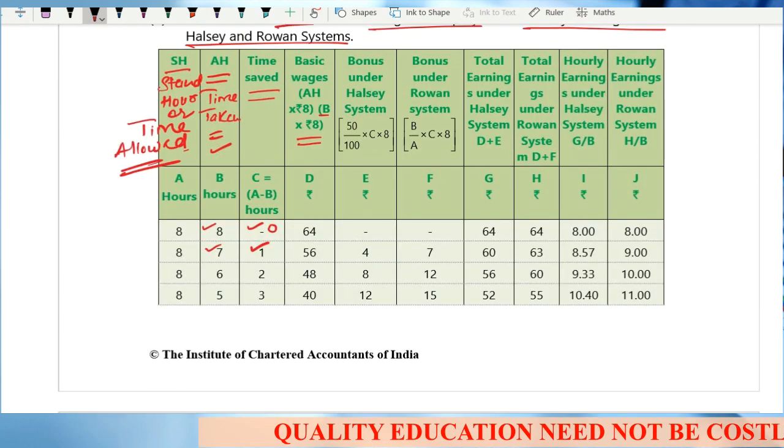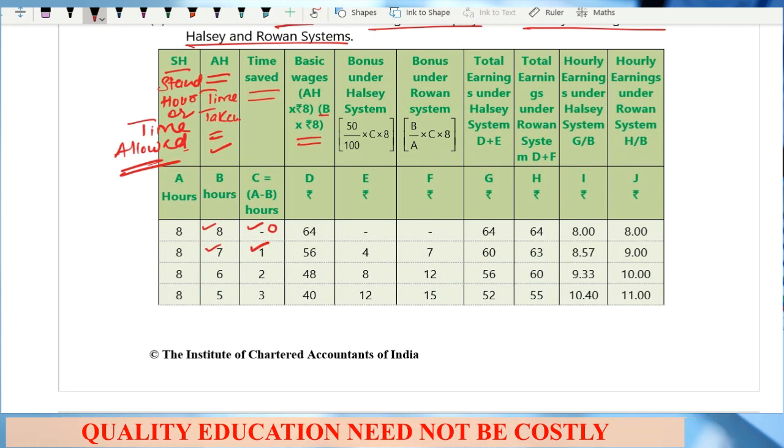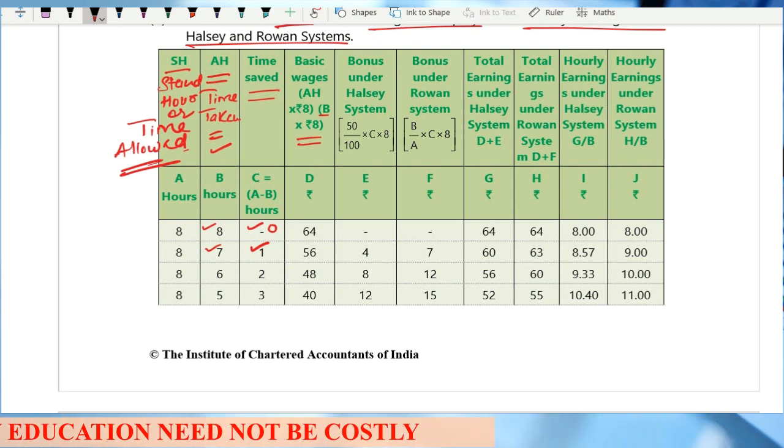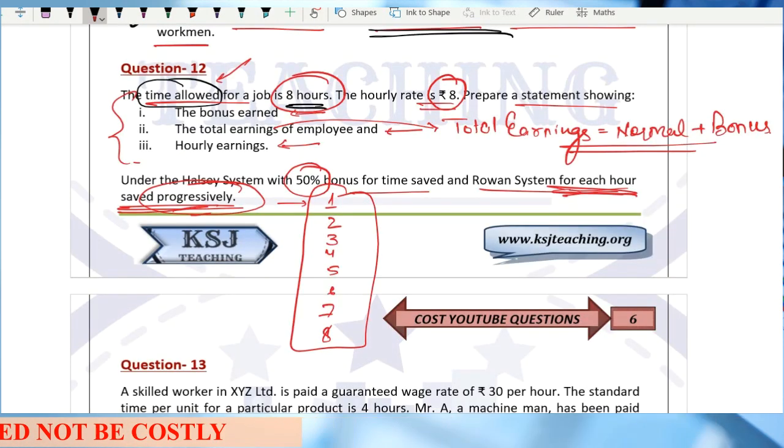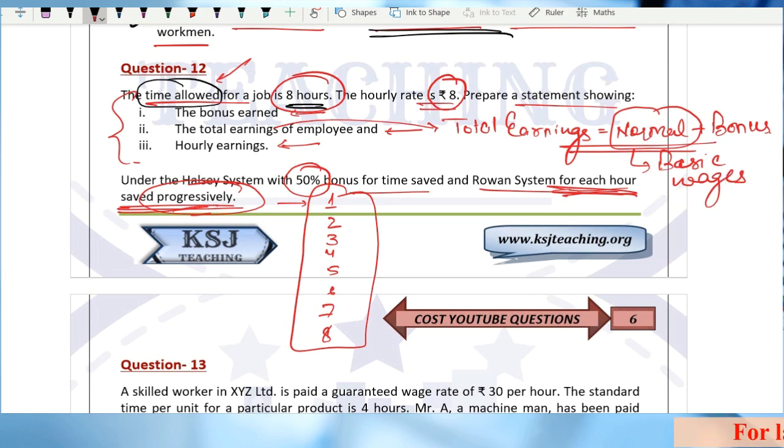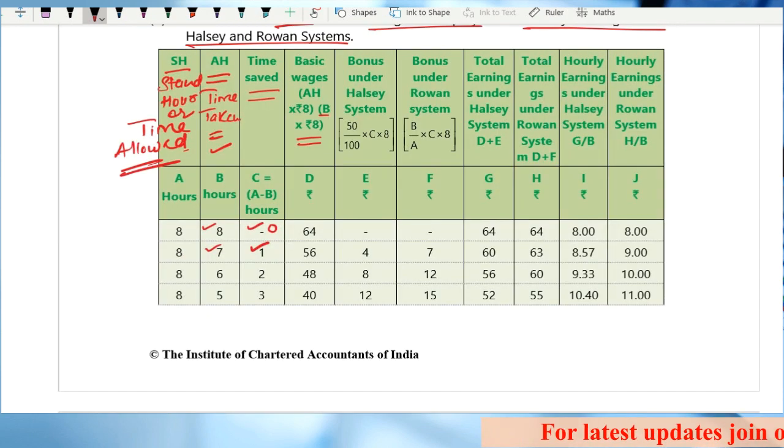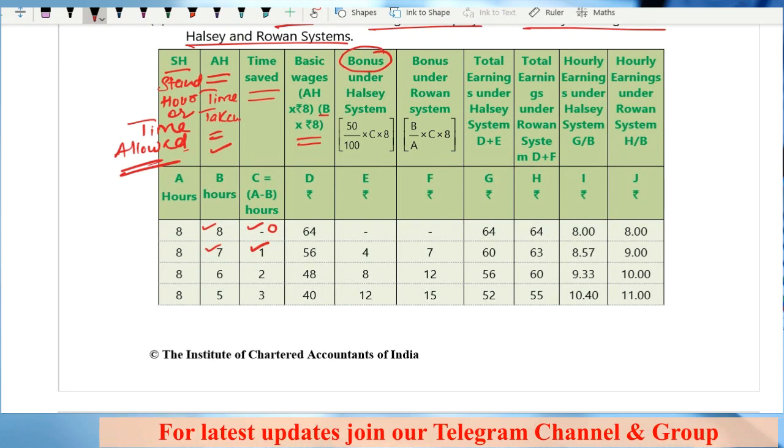Clear? Wage rate is given. Now, this is the basic wages, that is this part, this normal wages, sir. This is also known as basic wages. Clear? So after that, bonus, that is the second part of the equation.